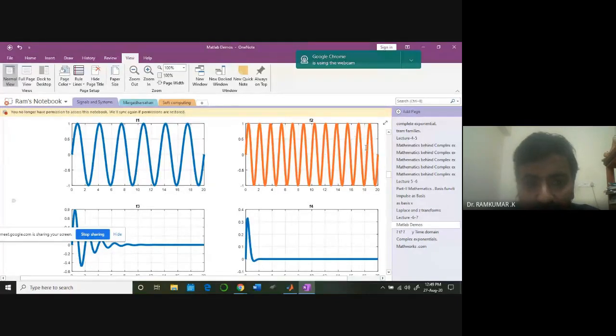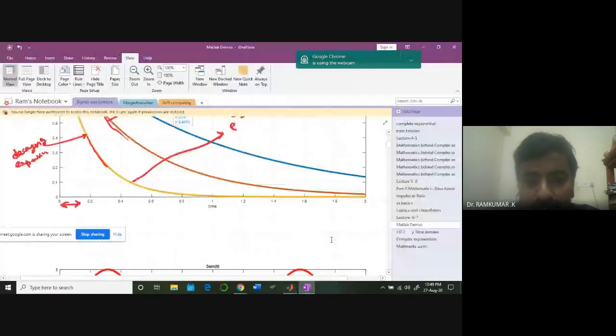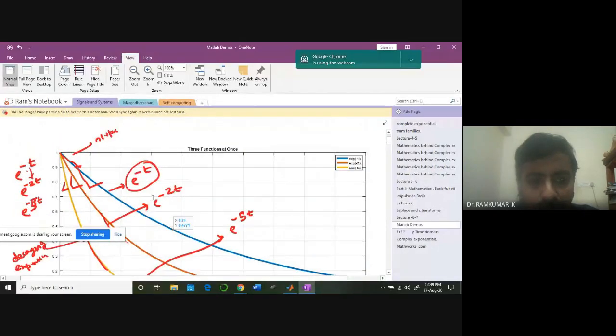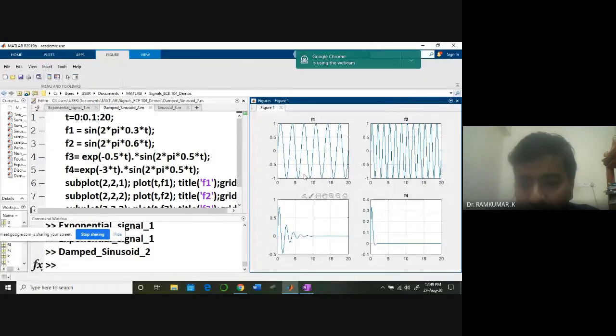Two signals, f1 and f2. f3 is the same f1 multiplied by e to the -0.5t. We know how that looks. The signal is like this. First one, more like -0.5t. You can draw that. Then I multiply that exponential with this.